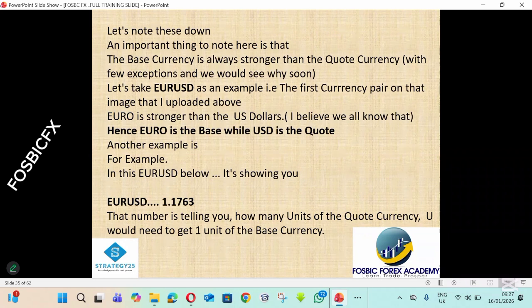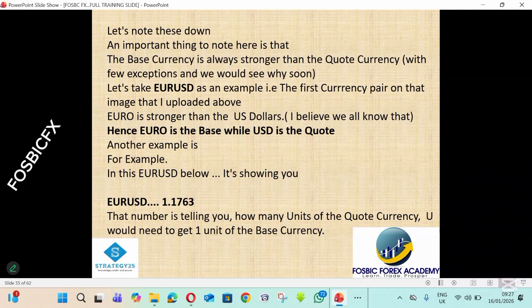Another example is Euro USD below. Now take a look at this Euro USD 1.1763. That number is telling you how many units of the quote currency. Here now the quote is what? USD is the quote, Euro is the base. Remember, I already explained that. So the number 1.1763 is telling you how many units of the quote currency you would need to get 1 unit of the base currency. So from this, it's telling you that 1.1763 units of USD is needed to get 1 unit of Euro. Okay, so that is how to interpret it.